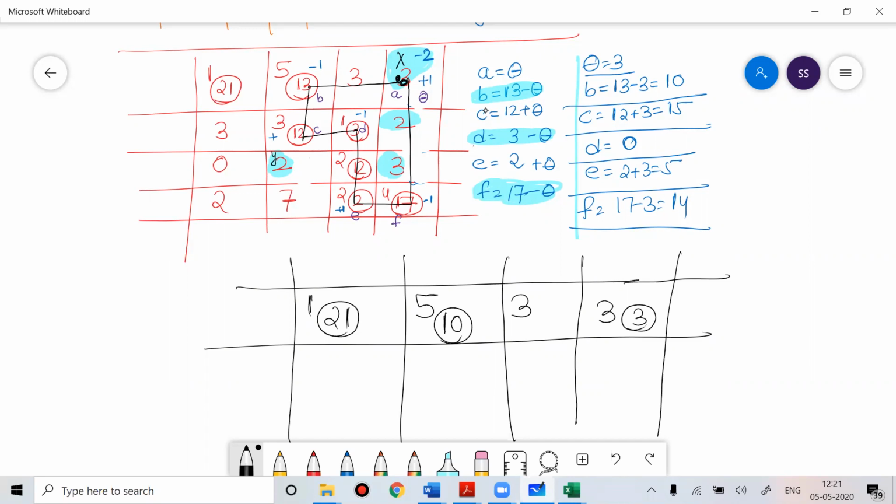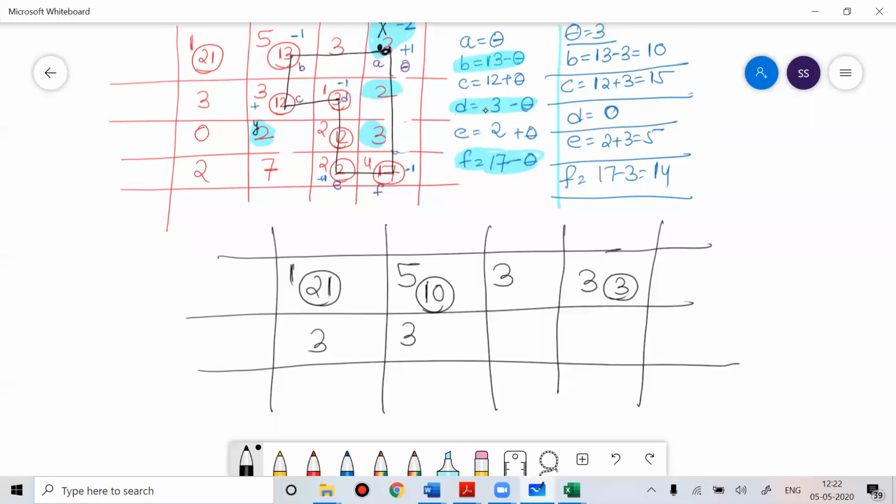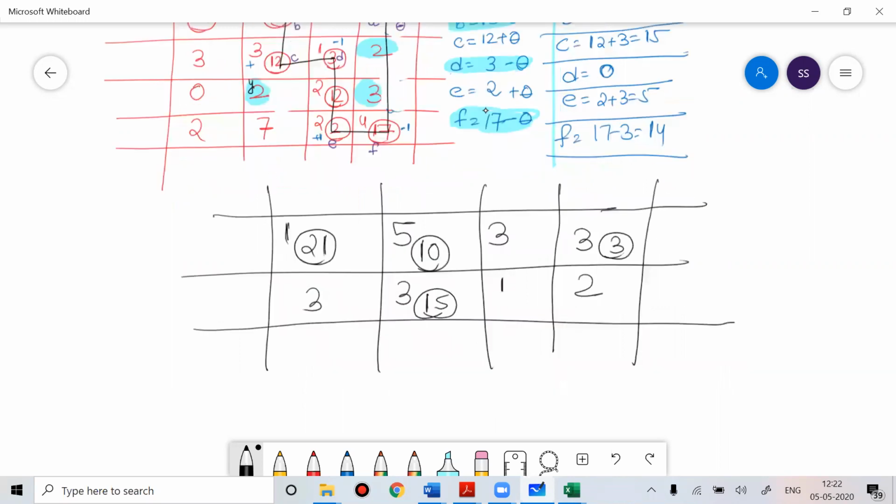That was -2. Then this 3, no change. Now this 3, which was 12, has become 15. Now 1 was 3, that 3 you made 0. Now this is 2, no change on 2. This is 0.